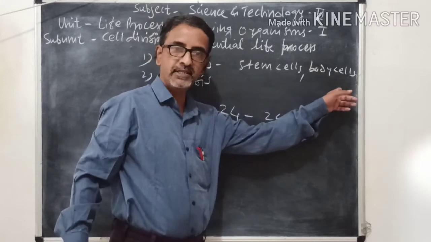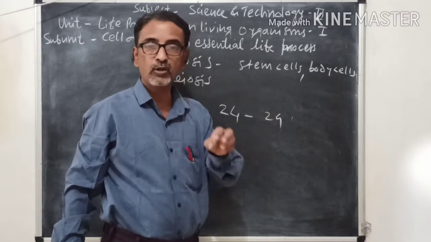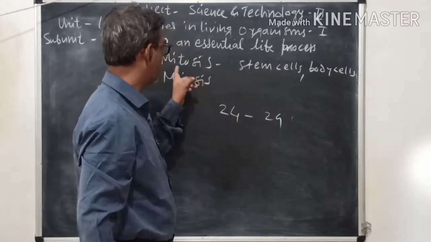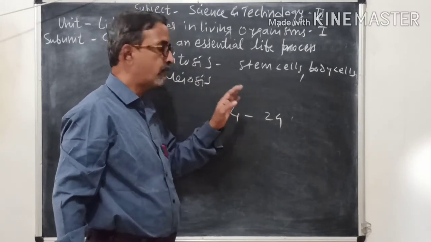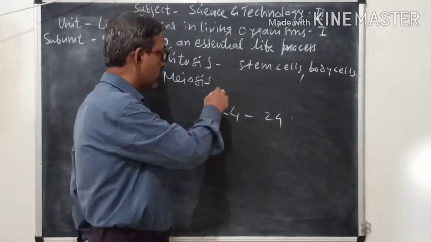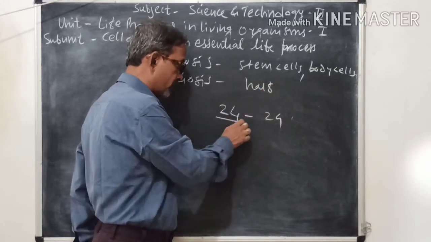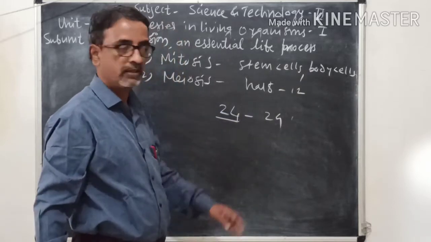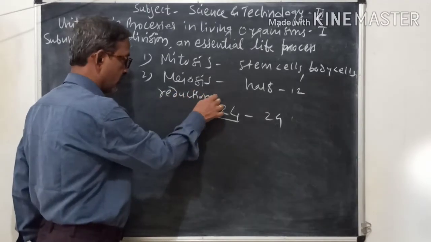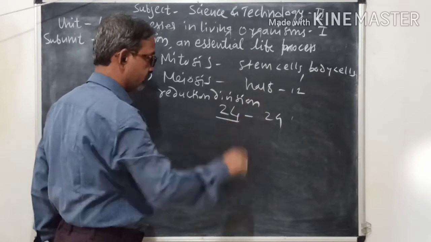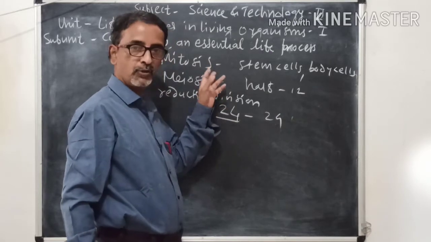In stem cells and body cells, mitosis takes place, where the chromosome number never changes; it is always constant. That is called mitosis. Meiosis is a type of cell division in which the chromosome number is reduced to half. It means if the chromosome number is 24, then it becomes 12, and hence it is called reduction division. This is the main difference between mitosis and meiosis.